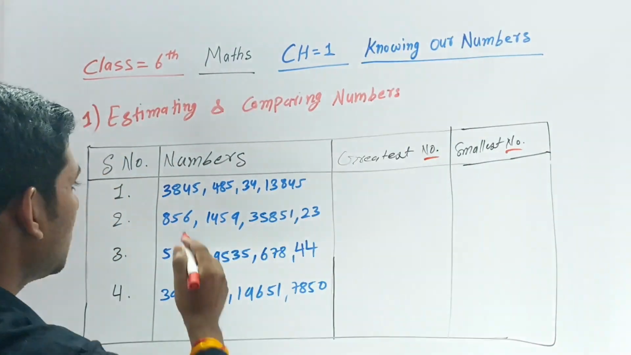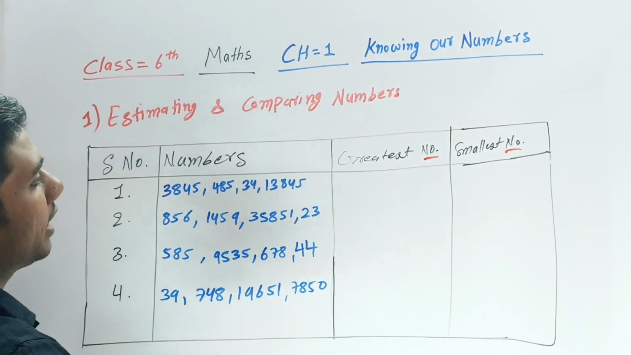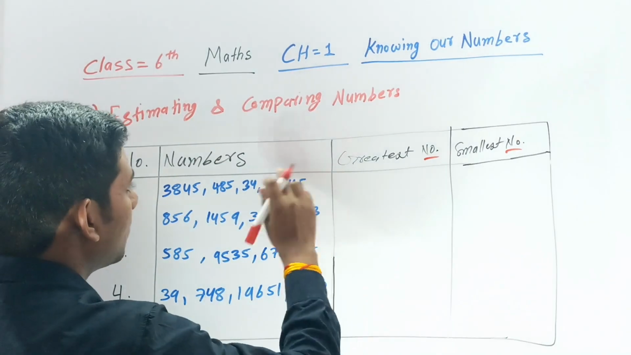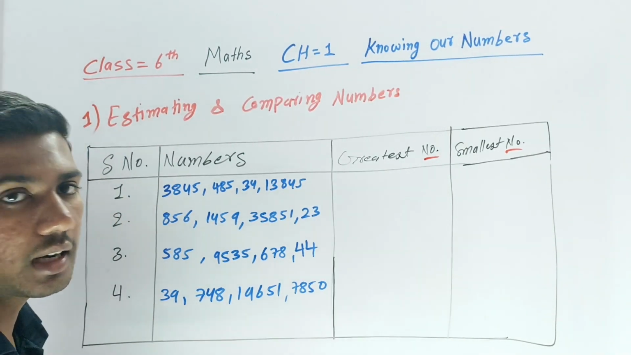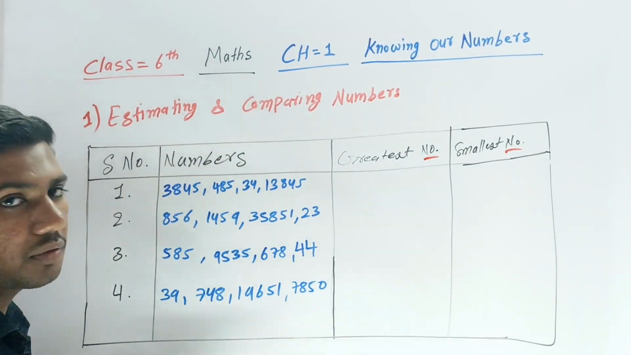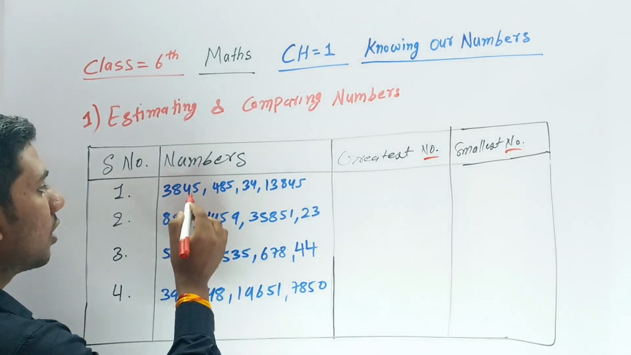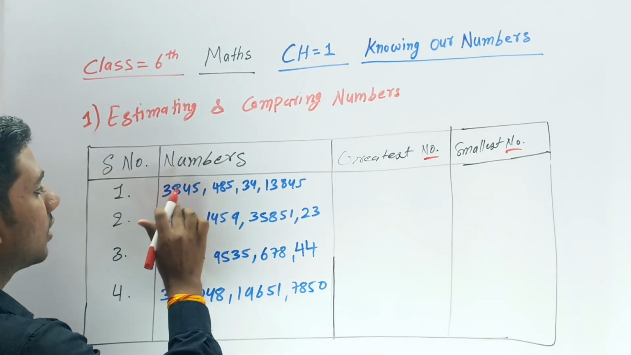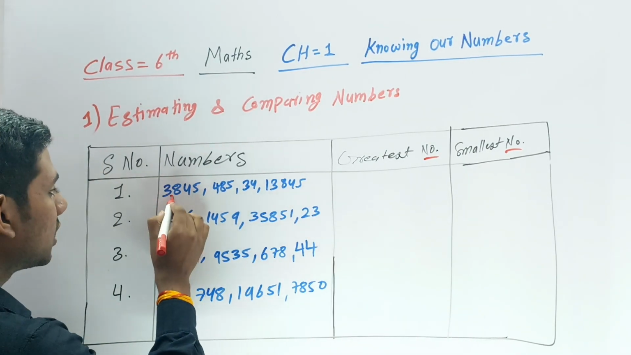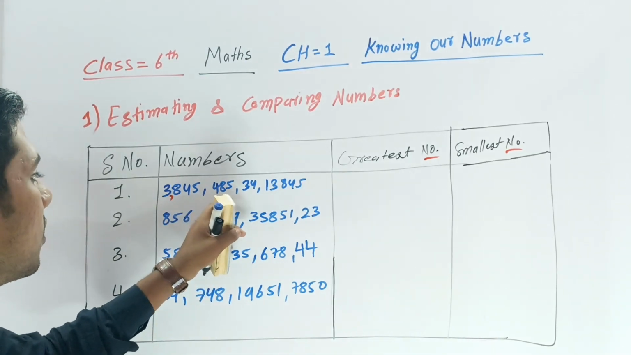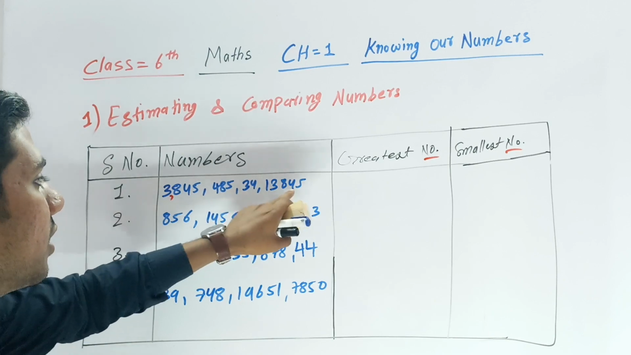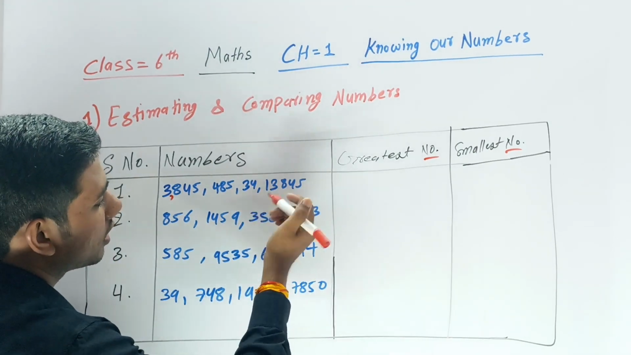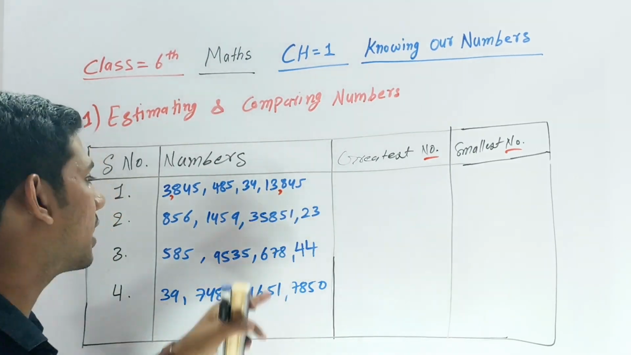So if you see your numbers, here a number is given. It's asking which is the greater number in that. Can you say which is the greater number? First of all, let's count. If you count this, 1, 10, 100, 1000, this is 3000. And this one is 485, this one is 34. Now count this, 1, 10, 100, 1000, 10,000, this is 13,000.